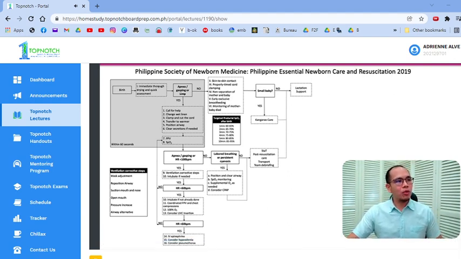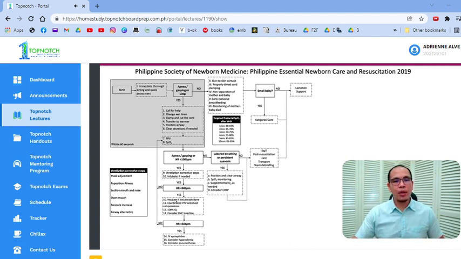So at birth, what do you do? Immediate and thorough drying, quick assessment, which is basically your EINC. The important question to ask after drying and stimulating the baby would be 2 things. Dalawa lang yung pinaka-importanteng tatanungin nyo. Is the baby apneic or gasping? Hindi ba siya humihinga? Is there a problem in respiration? Again, ABC, airway. Is the baby apneic, gasping, or limp? Because if the baby is apneic, gasping, or limp, then you immediately clamp the cord and do your resuscitation.